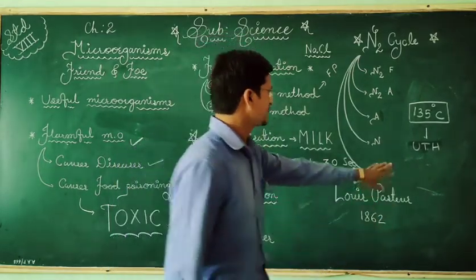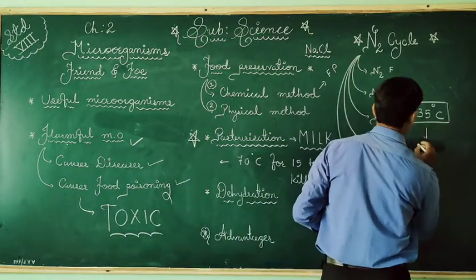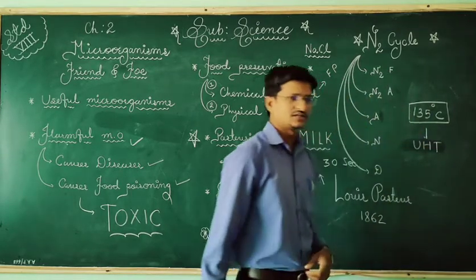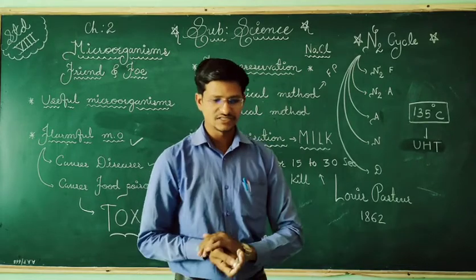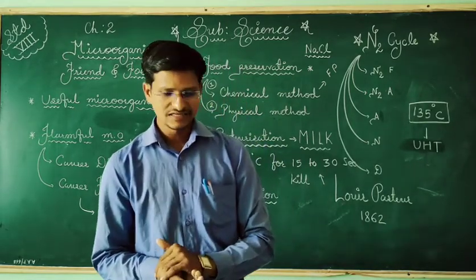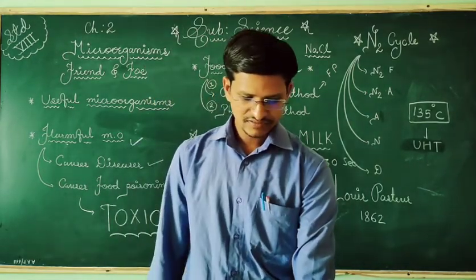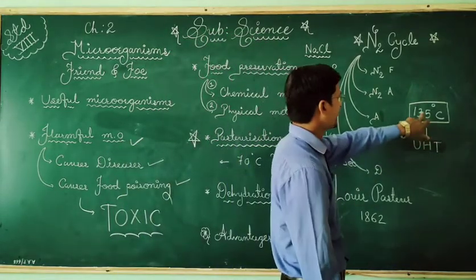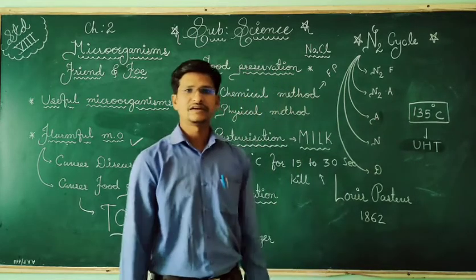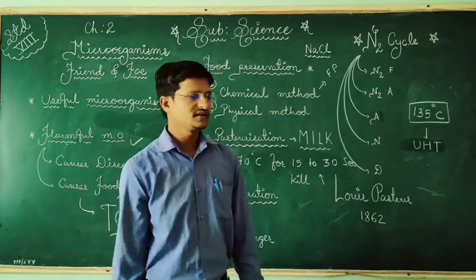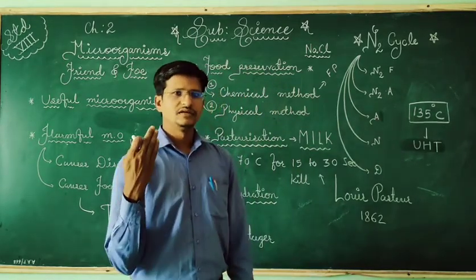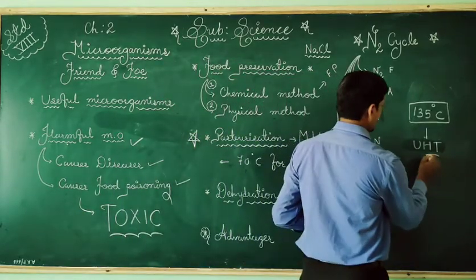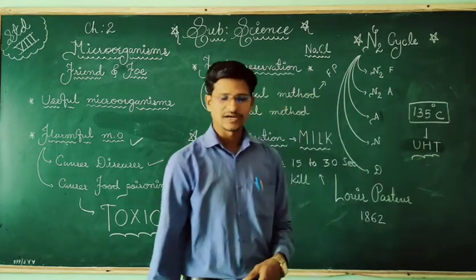Sorry, it is UHT. Ultra heat treatment. It is called ultra heat treatment. Means most of the bacteria will die at this temperature, 135 degrees Celsius. Most of the bacteria, most of the fungi, most of the disease-causing microorganisms will die. So this process we call ultra heat treatment.